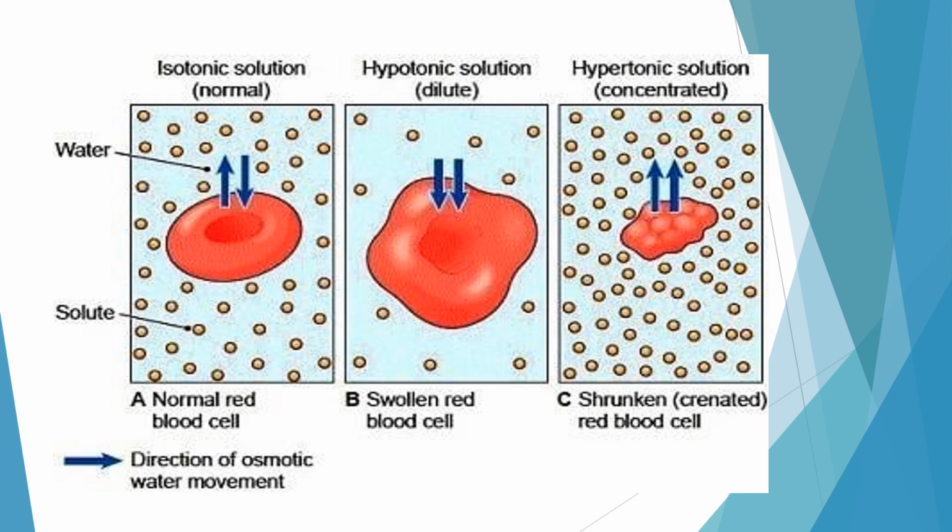And next, when the cell is kept into the hypertonic solution, the concentration of water outside the cell is less, and because of that the water from inside the cell starts flowing more outside. Very little water comes inside the cell, but more water goes out. Due to the loss of most of the water from the cell, the cell will shrink in size.